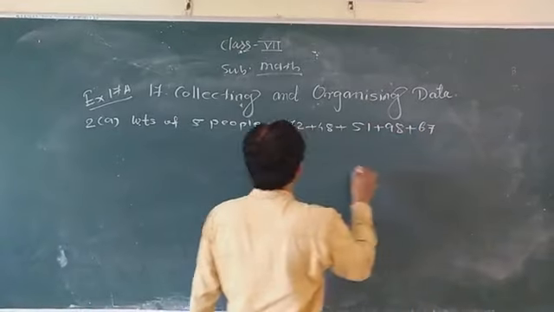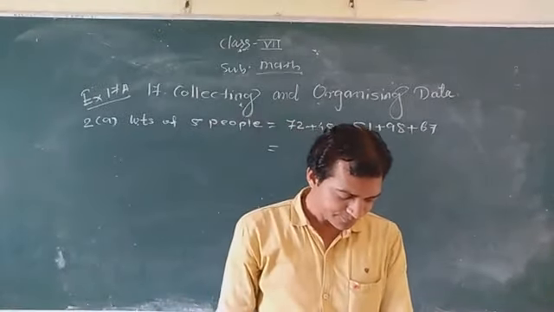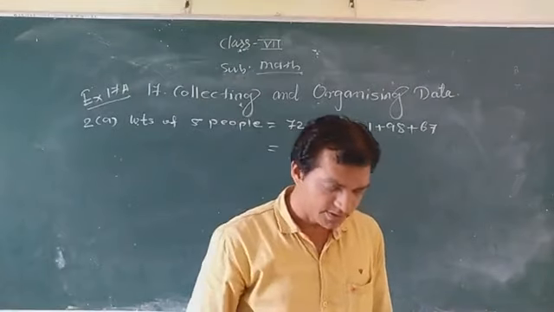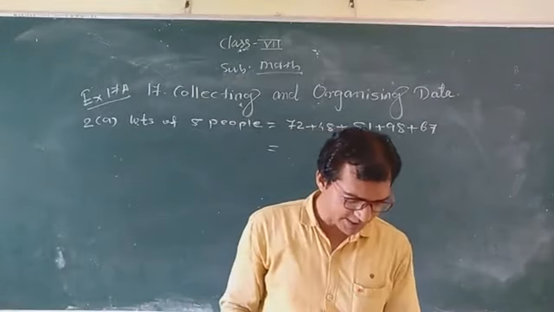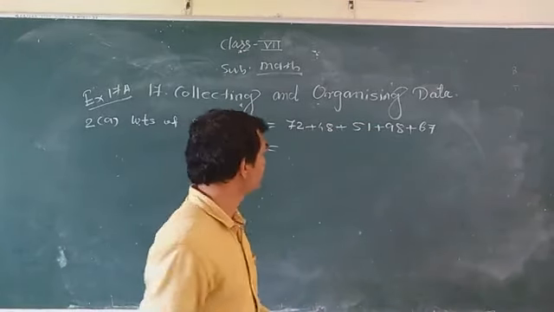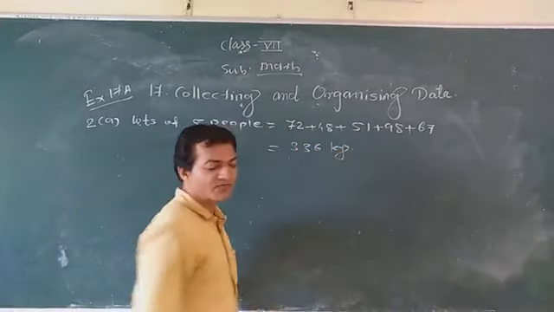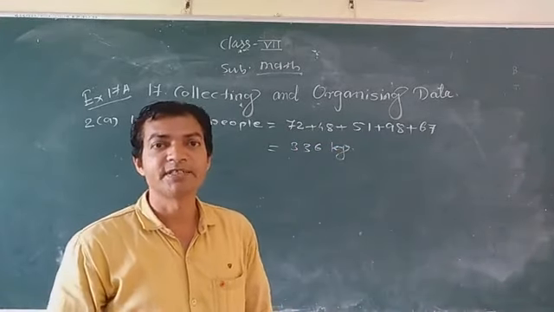If you add all these weights, you can easily get 336 kg. This is the first answer.